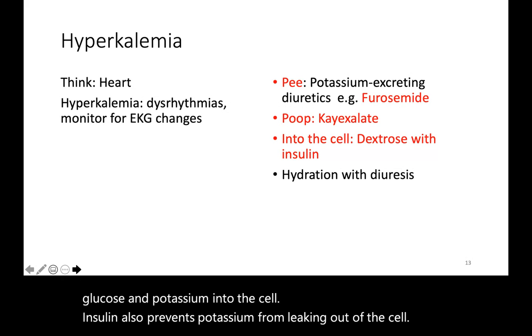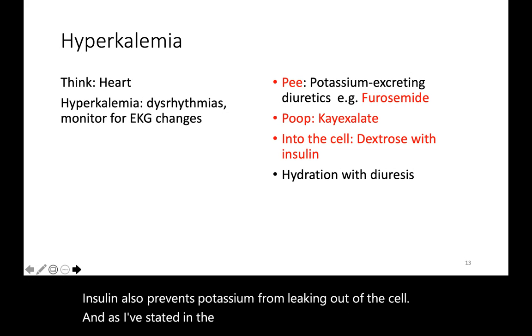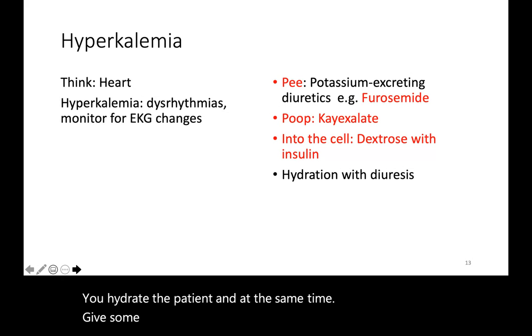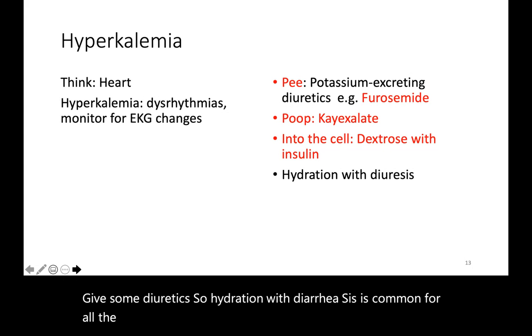And as I've stated in the previous slide, you hydrate the patient and at the same time give some diuretics. So hydration with diuresis is common for all the four metabolic imbalances in tumor lysis syndrome.